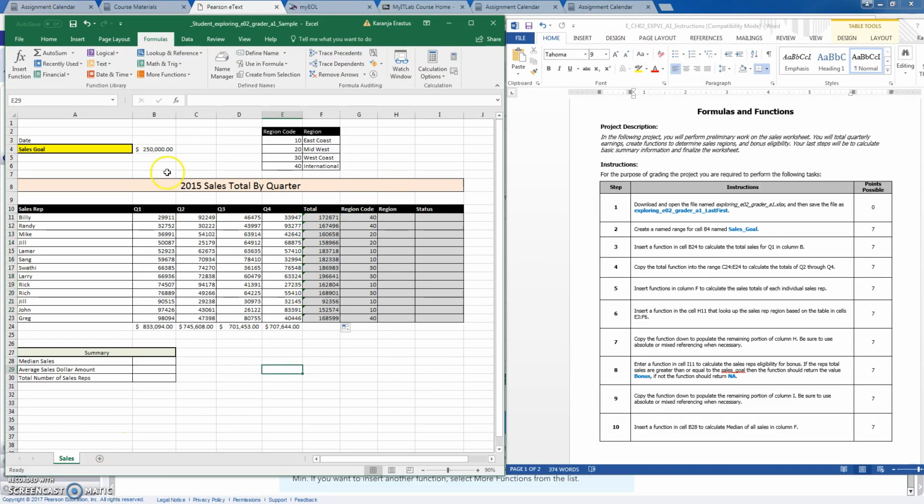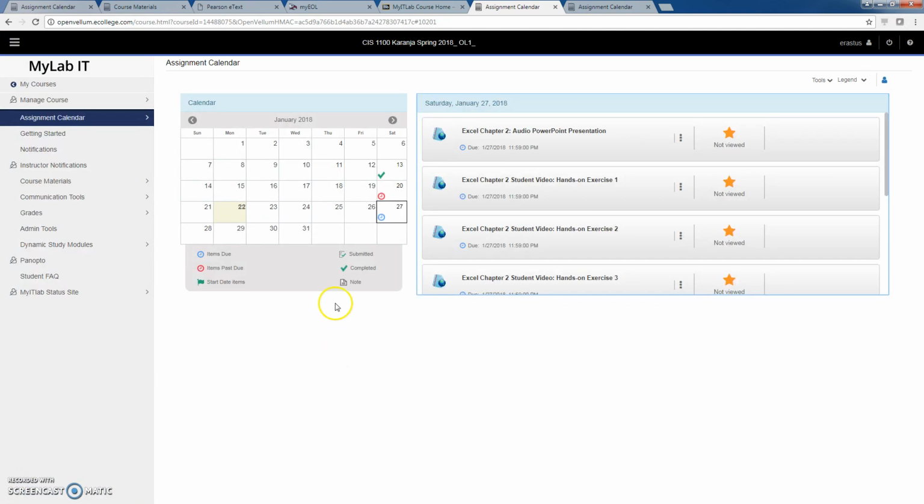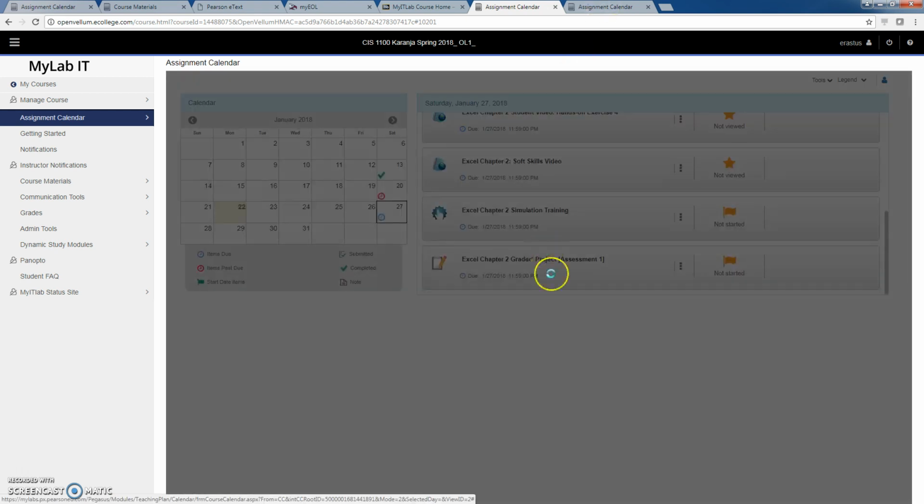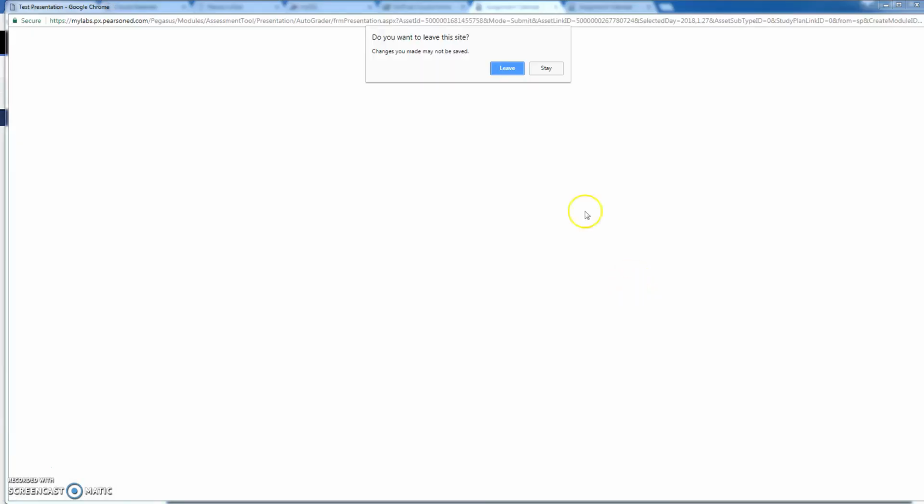And now what I'll do is save my file, and I'm going to upload my file. Okay, so to upload my file, I come back to the calendar, click on 27th, and then come back to the assignment down here, click on that link, and the system is a little bit slow.